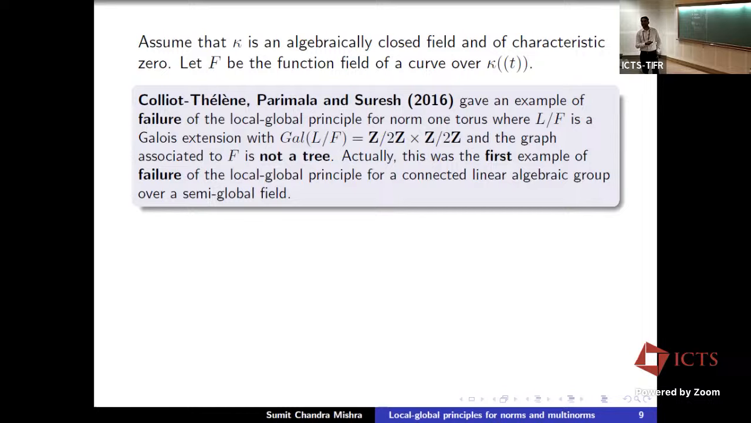So I have defined the notion of graph. In this example, the graph was not a tree. And actually, this is a very important example, because this was the first example of failure of local global principle for connected linear algebraic groups over semi-global fields.